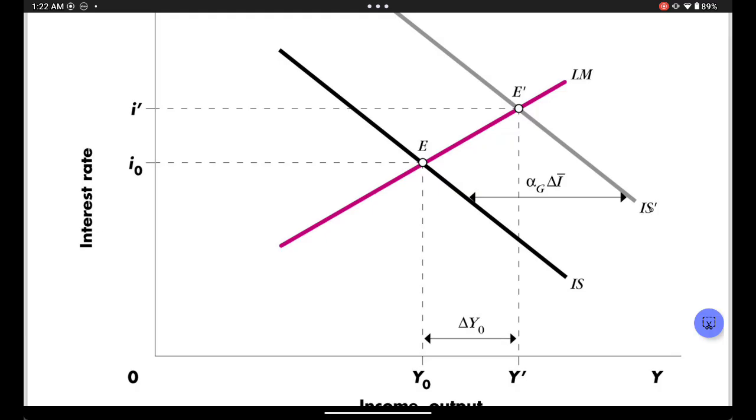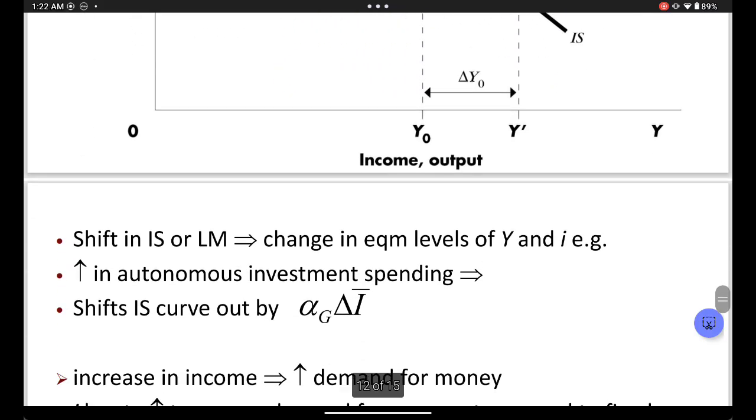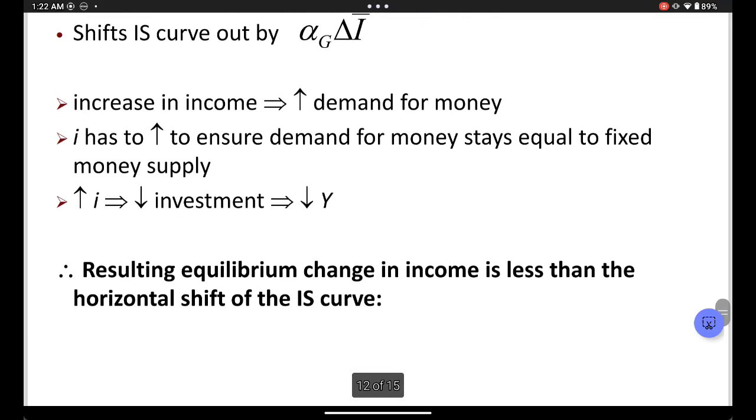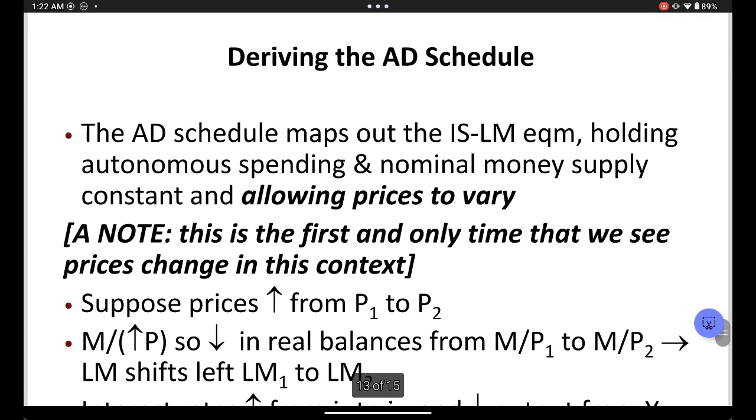So the IS curve is the goods market. If the government spends R1,000,000 and the multiplier is 5, 1,000,000 times 5, 5,000,000 will be the distance from here to here. Not this equilibrium to this equilibrium. This is different. It'll just be this.